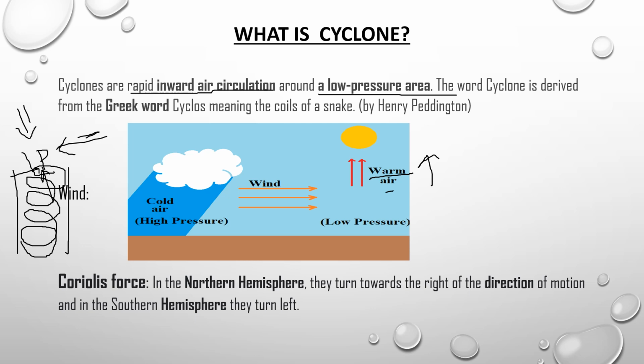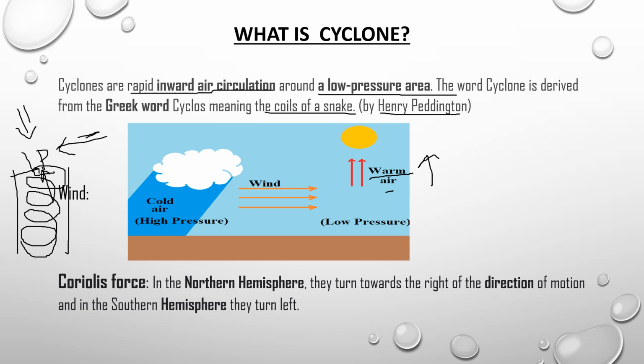That is why it was named a cyclone by Henry Piddington. How does it look? It looks just like the coils of a snake. So what happens in the low pressure area? The warm air rises. So this is a simple definition of the cyclone.